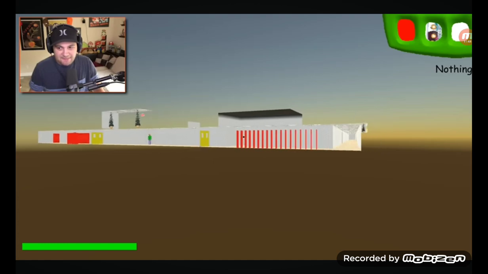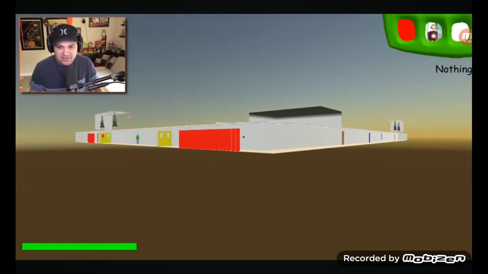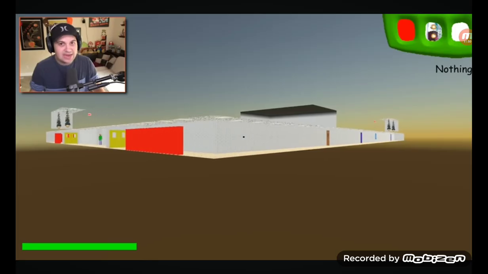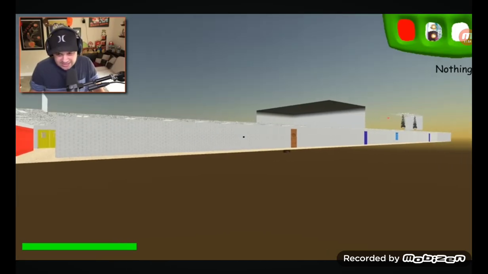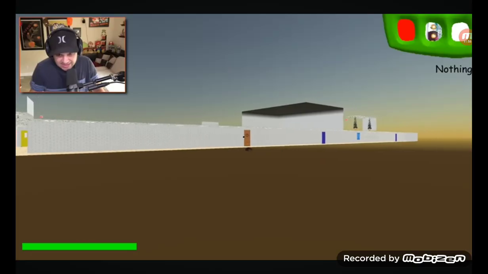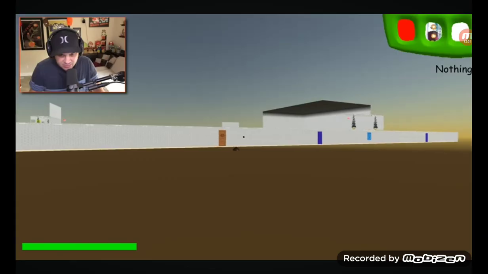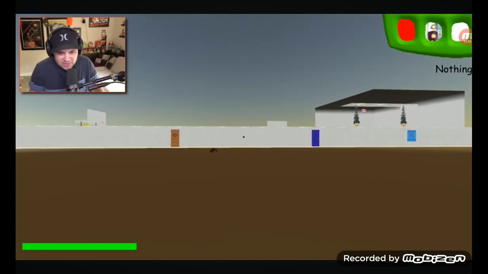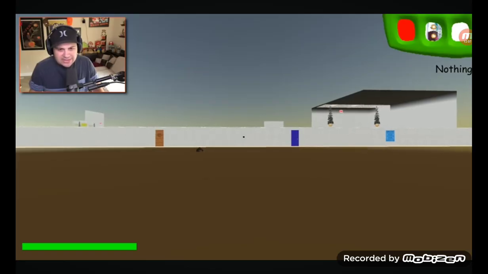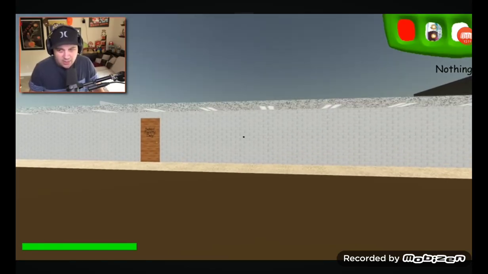Guys, this is weird. I didn't realize how tall the cafeteria is. Look at how big that room is. That's gotta be the cafeteria, right? What in the world is going on? What is that? What is that? Is it a pile of tires? Why is there a pile of tires underneath the school? Or is that a big turd? I don't know what that is. I'm very confused right now. Actually, wait, is that the globe? Can I go through the wall here? Please tell me I can phase through walls now.